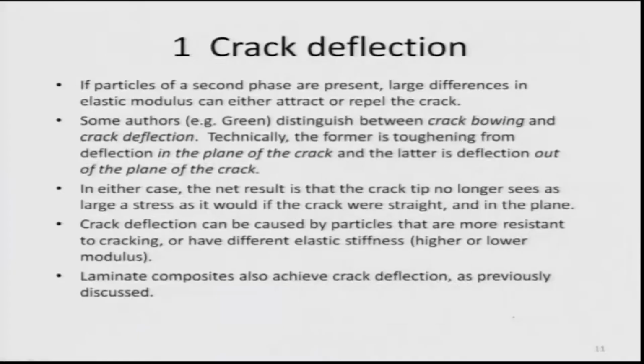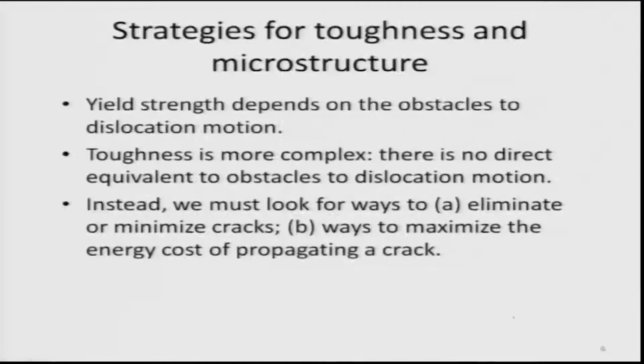Let me just go back now, because we need to discuss some interesting things. As I told you, ceramics are traditionally brittle and they have very low toughness. So, obviously that means we must develop strategies to increase the toughness of ceramics. But what are the strategies? Obviously one of the strategies is microstructural engineering.